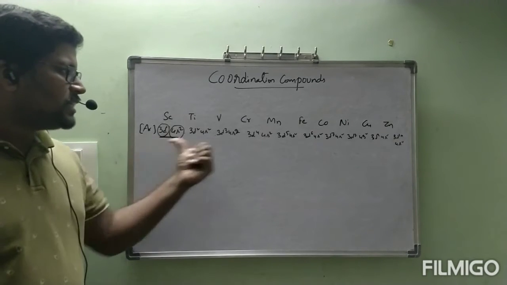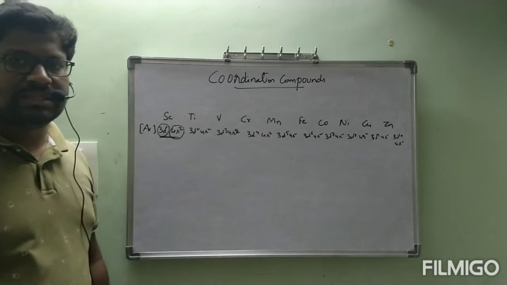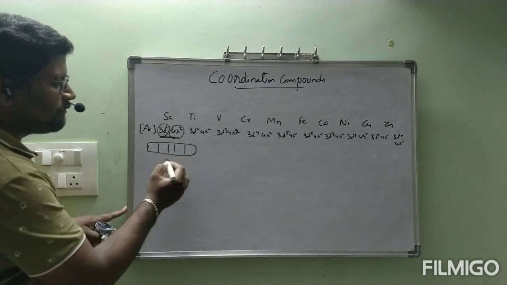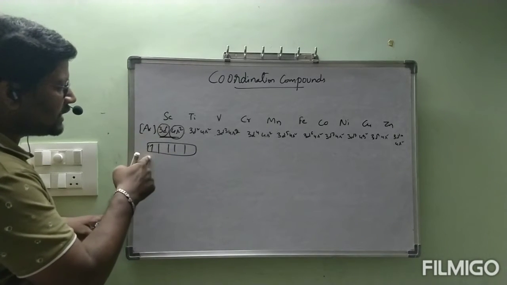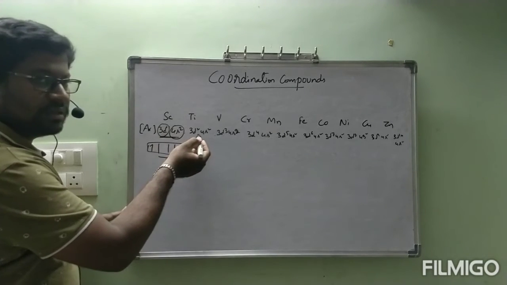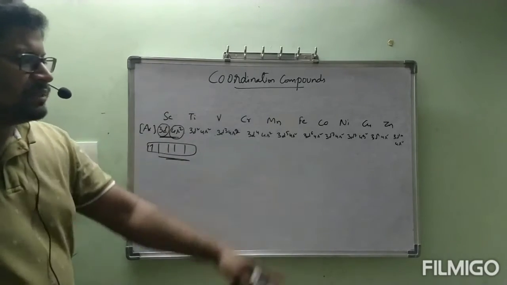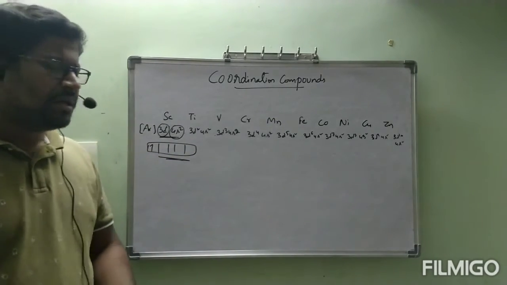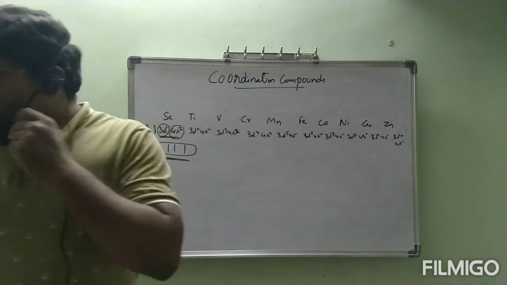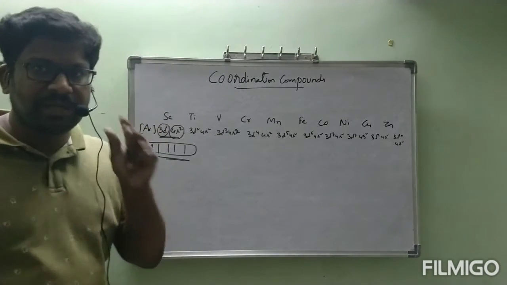Major atoms contain empty 3d orbitals. See, 3d1: there are 5 orbitals and it has only 1 electron, the remaining 4 are empty. Like that, all the elements except zinc contain empty d orbitals.